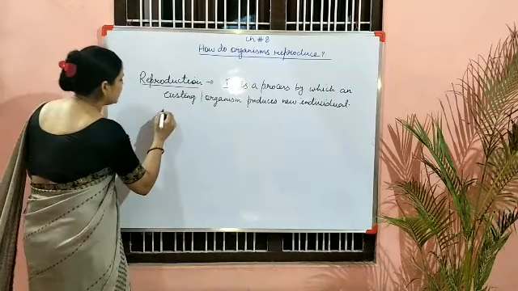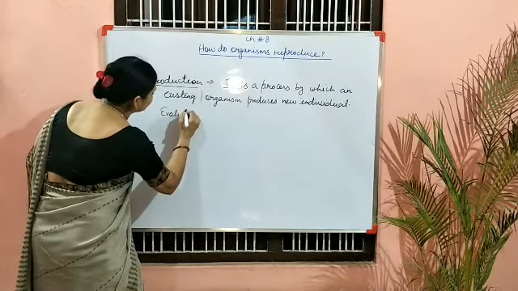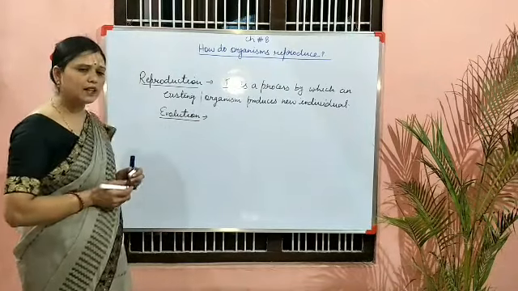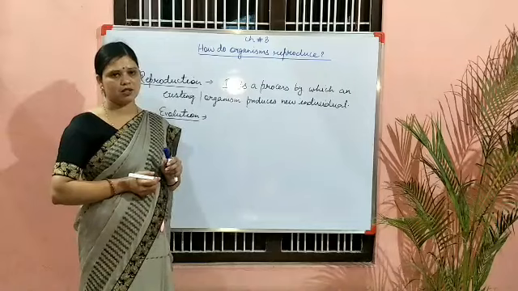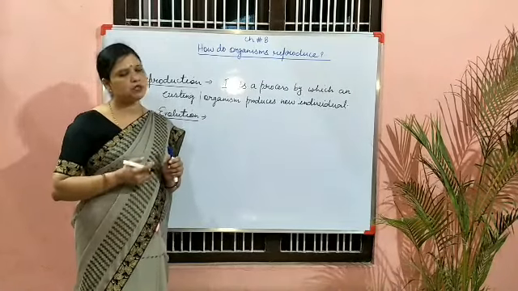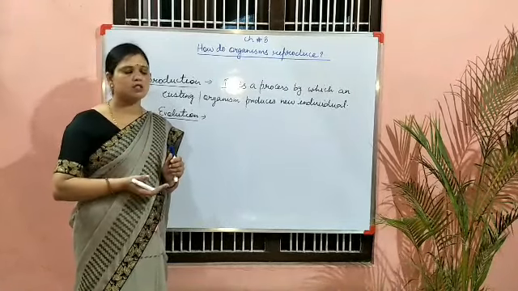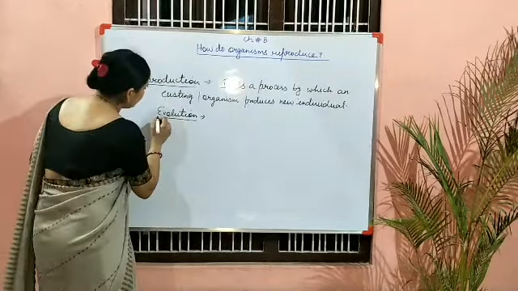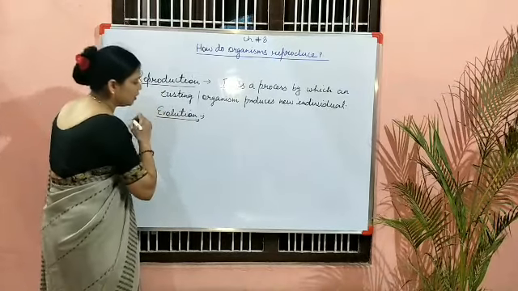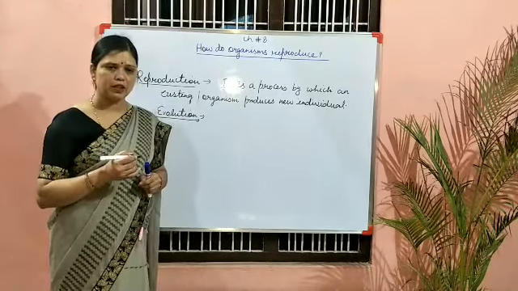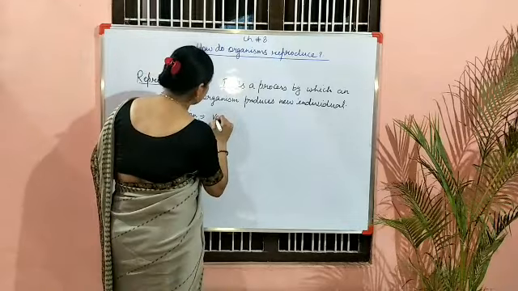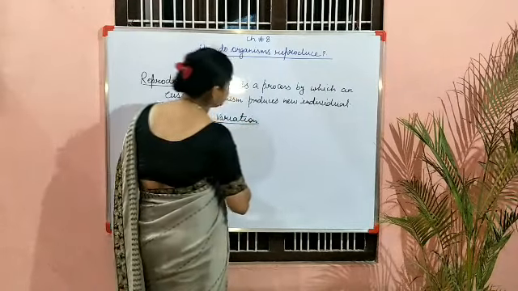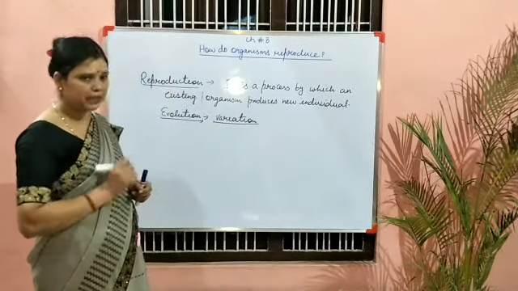Now children, what is this evolution term? That is also very important. Evolution is a very slow and gradual process by which new species are formed from the existing ones after millions of years. And this evolution is only possible because of variation. This term I will explain in sexual reproduction in detail, and it will be clear to you.